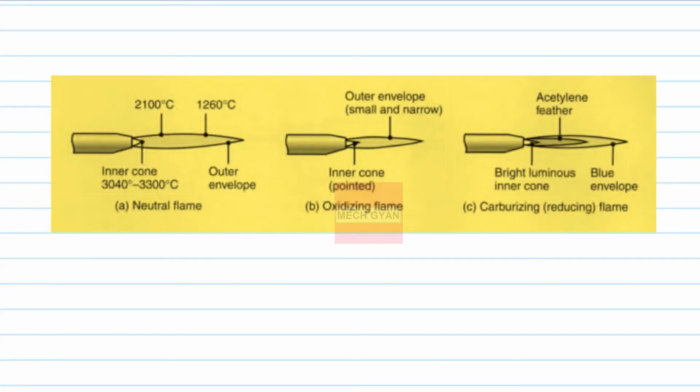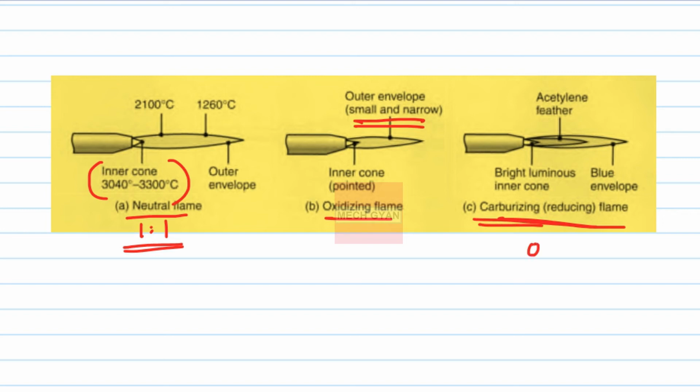Basically there are three types of flame. One is a neutral flame, the other one is oxidizing flame, and the other one is carburizing or reducing flame. In neutral flame, there is an outer envelope and the inner cone. The inner cone temperature is very high, 3040 to 3300 degrees centigrade. The oxygen and acetylene is in the ratio of 1:1. For oxidizing flame, the quantity of oxygen is more, and we have an outer envelope which is small and narrow. And for carburizing flame, the oxygen content is less.